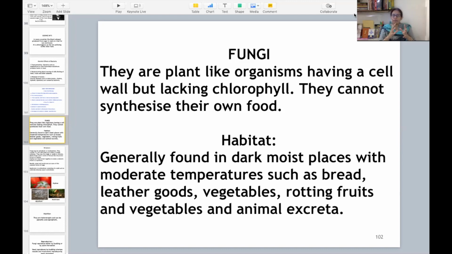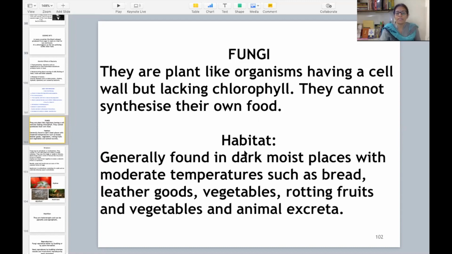So the very first thing about fungi is they are plant-like organisms. They are living organisms, but they are plant-like. Now, if they are plant-like organisms, that means they will have a cell wall. But they lack chlorophyll. What is chlorophyll? Chlorophyll is a green pigment which helps the plant to synthesize its own food. So it means the fungi lack chlorophyll. It means they cannot synthesize their own food. वो अपना food नहीं बना सकते.